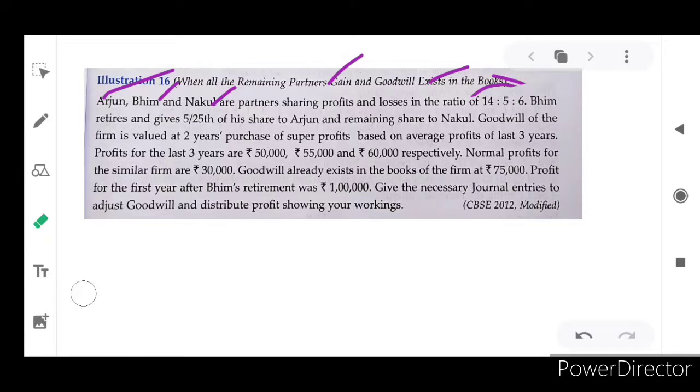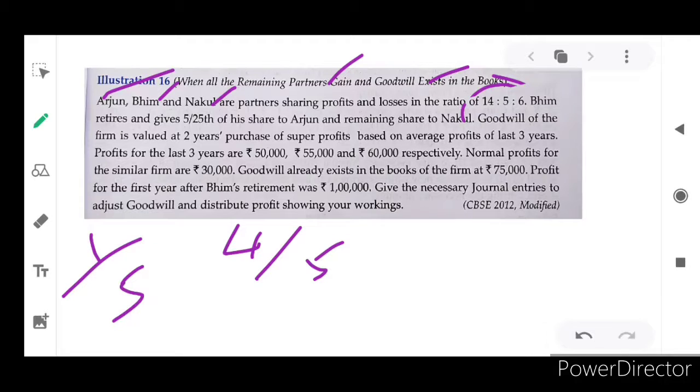Somewhat complicated they have given, but don't think about it as complicated. You can make it simple. And remaining share to Nakul. By chance 1/5 given by Bhim to Arjun means remaining 4/5 will be given by Bhim to Nakul.